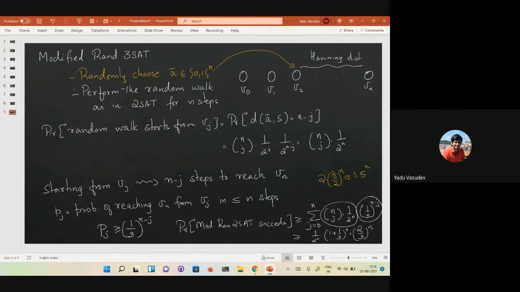So what we have done is we have modified the algorithm slightly, and we have done a very, very loose analysis of this algorithm. What we will see is that we can do a tighter analysis of this algorithm, and that is going to give you the final faster algorithm for 3SAT. We'll go over this again in a little more detail.